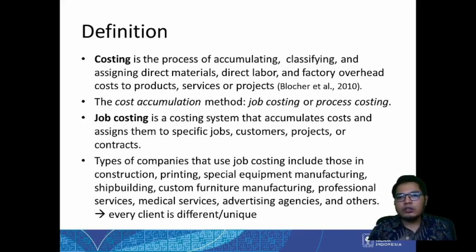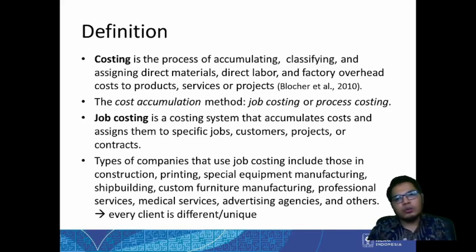Types of companies that use job costing include those in construction, printing, special equipment manufacturing, shipbuilding, custom furniture manufacturing, professional services, medical service, etc. As you can see here, every client is unique in this type of company. So basically our production is tailored to a specific customer.